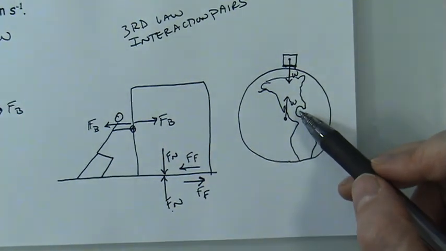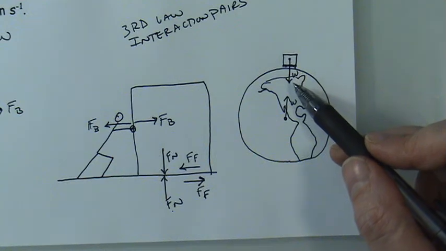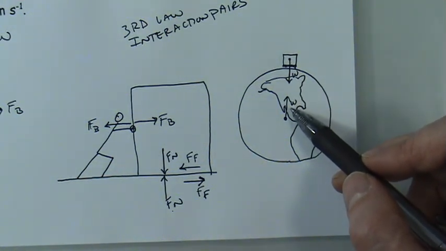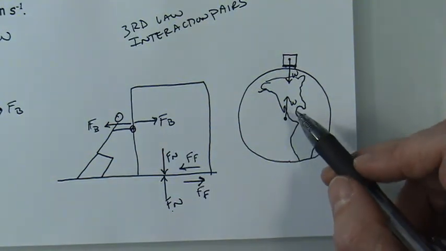Now, would we call it W? It's equal to the weight of the box, but I don't know if I would call that the weight of the Earth. It doesn't really make sense to think of that as the weight of the Earth, but it is a force that acts on the Earth.